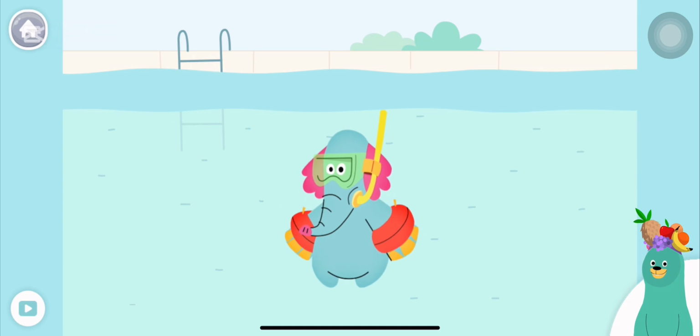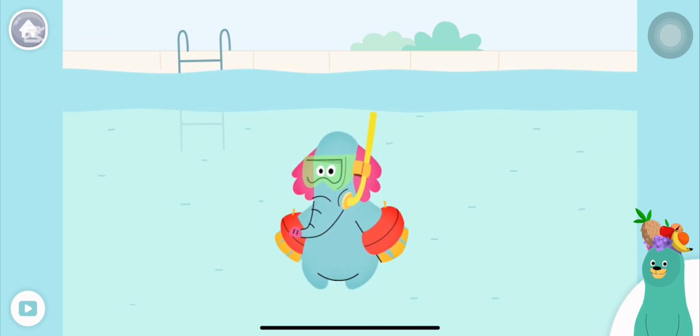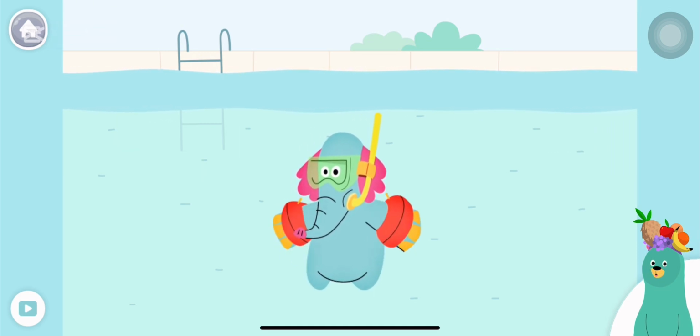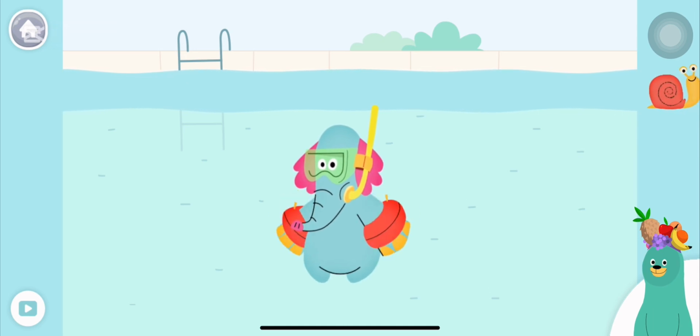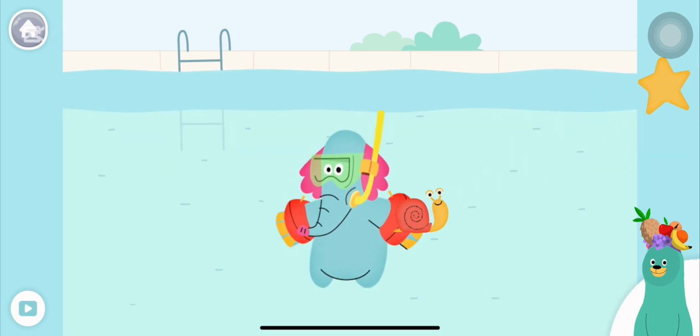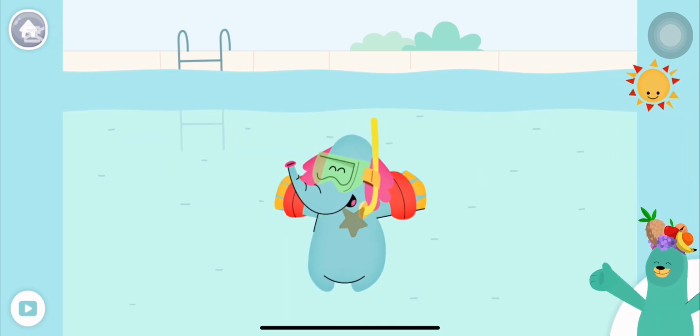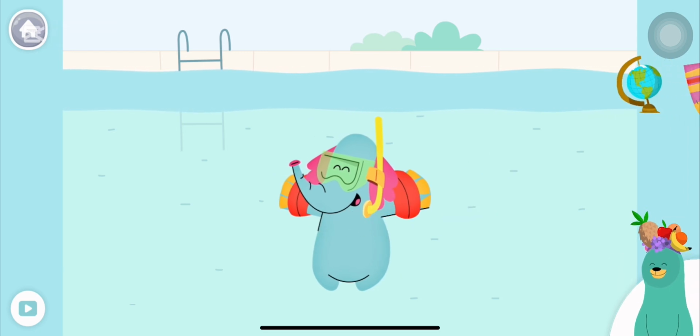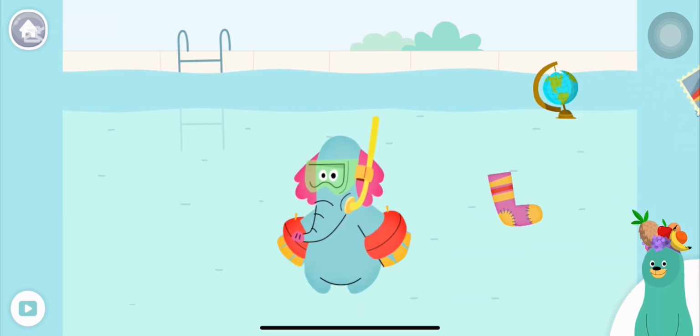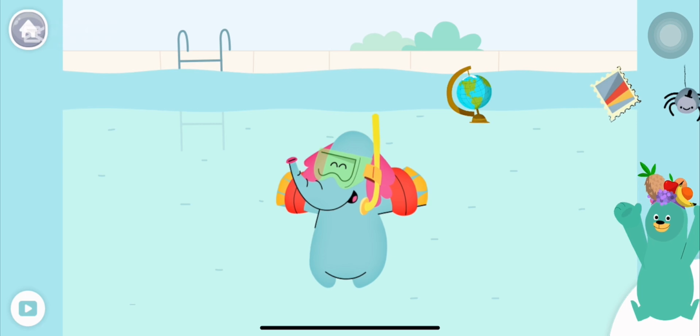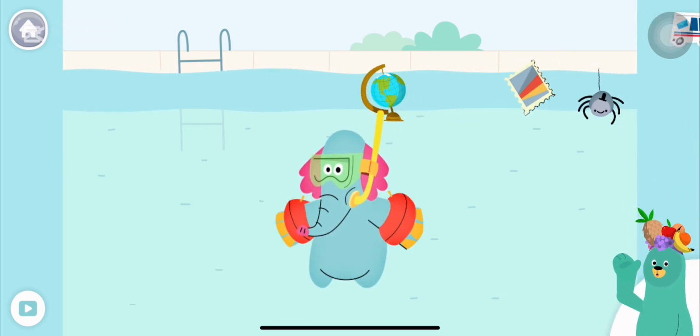Give all the things that start with the S sound to Olo. Snail, star, sun, sock. Nice work. You found them.